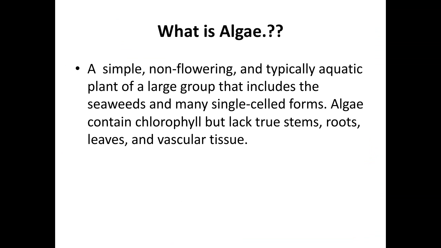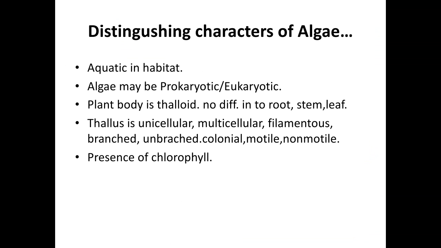Algae contain chlorophyll, but they lack true stems, true roots, leaves, and vascular tissue. Distinguishing characters of algae. Algae are aquatic in habitat. It means it is found in water. Algae may be prokaryotic or eukaryotic in organization.